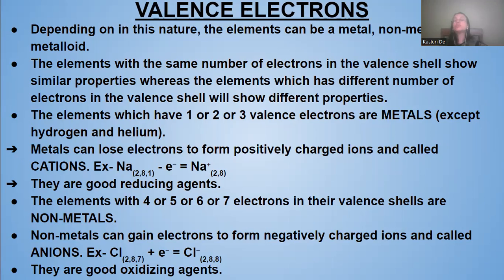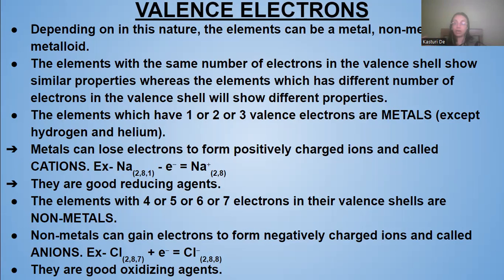The elements with 4, 5, 6, or 7 electrons in their valence shell are non-metals, and non-metals can gain electrons to form negatively charged ions, which are called anions. Like chlorine, which forms an anion because the chlorine atom has an electronic configuration of 2, 8, 7. So it has 7 electrons in the valence shell, and it will gain 1 electron to form an octet.